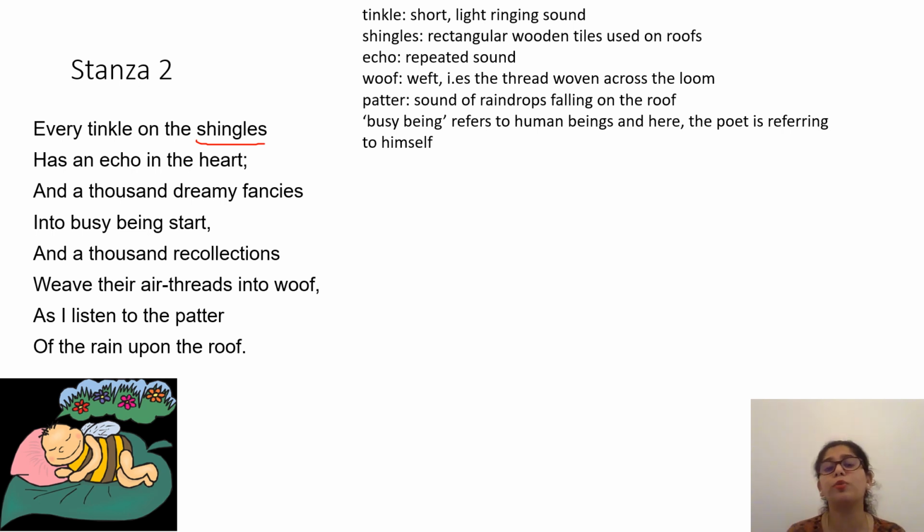Thinking about tomorrow. Oh my God, I have to get up. I have to go to office. I have to go to college. I have to go to school. So the next day is going to be a very busy day. So he's thinking about his future. That is about a thousand dreams. He's thinking about the present. Oh my God, I have to go to work.